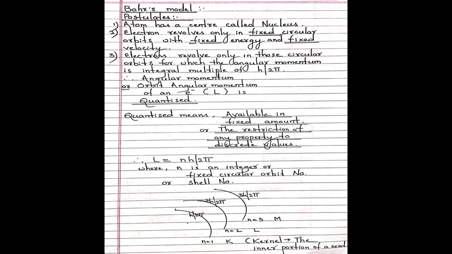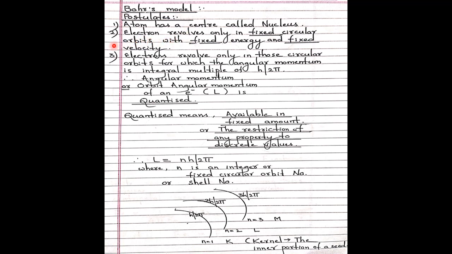Bohr's model. First we discuss the postulates. Postulate number 1: an atom has a center called the nucleus. This is in full agreement with Rutherford's model. He is the one who said that the nucleus is at the center, so he has taken that point from Rutherford's model. There is no change here.